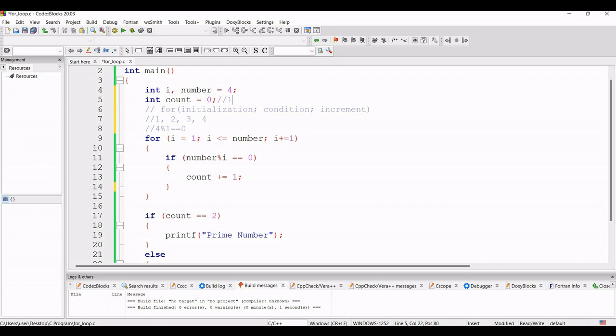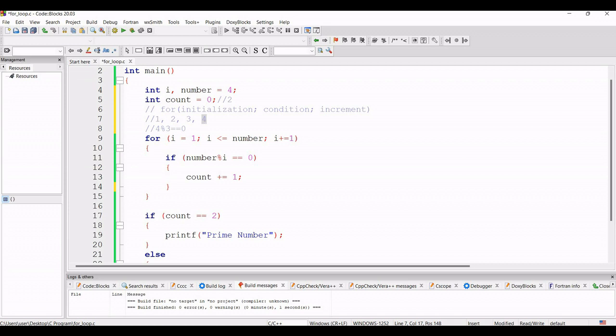Then when the value of I will be incremented by 1 and will be 2, at that time it will check if 4 mod 2 equals 0. This is also true. So it will go inside this count statement and count will be incremented from 1 to 2. Now the value will be 3. Now it will check if 4 mod 3 equals 0. 4 mod 3 does not equal 0. So it will not go inside this count statement. That means the value of count will not be incremented.